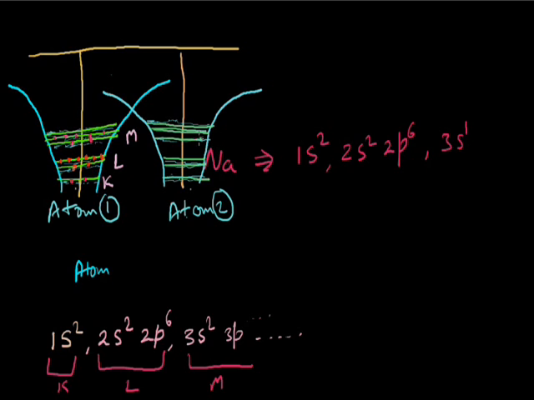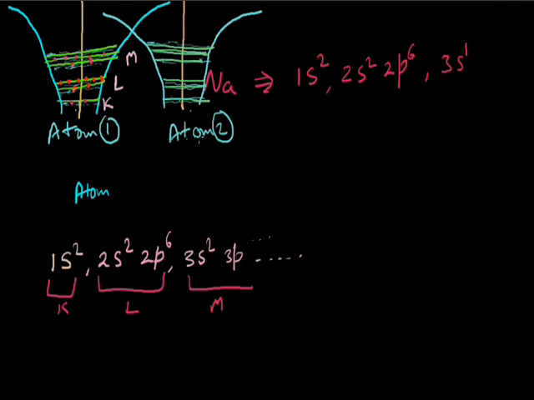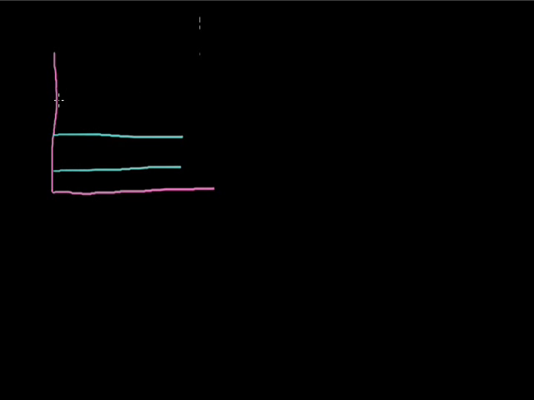Now in sodium, if I make a different graph, the conduction band and valence band. Let's say this is the valence band, for sodium.